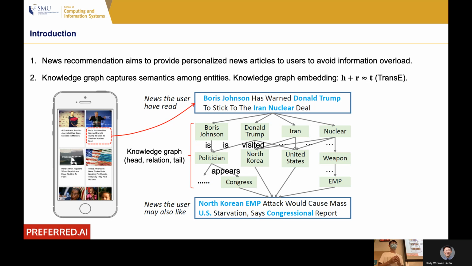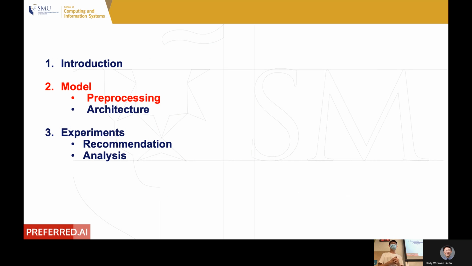The goal of this paper is to integrate both knowledge graph and news recommendation into a consistent model so that we can use knowledge graph data to make personalized news recommendation. Now let's turn to the model part. I would like to present the pre-processing first and then introduce the model architecture.